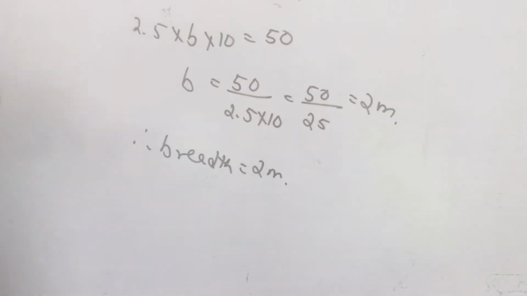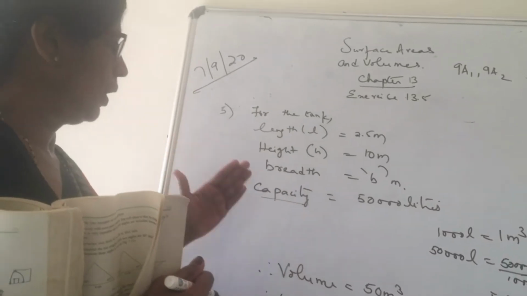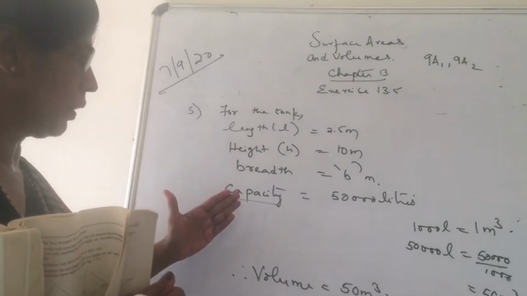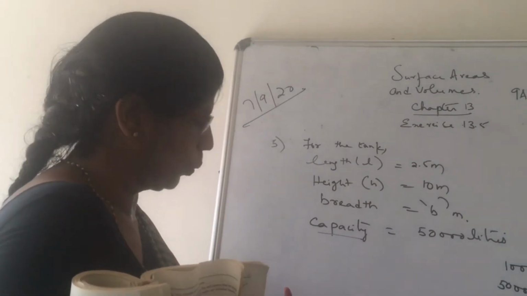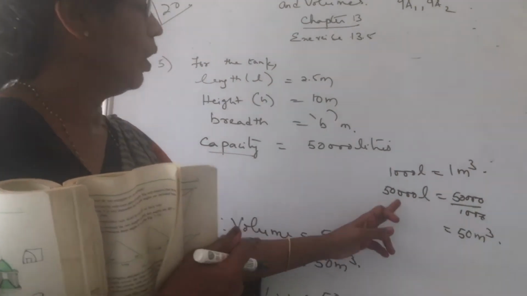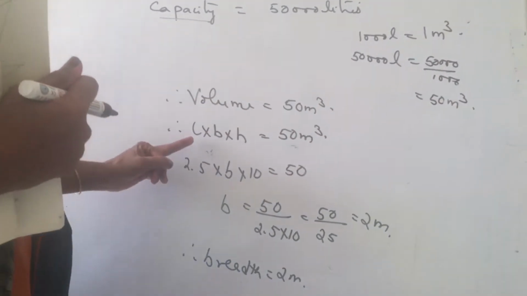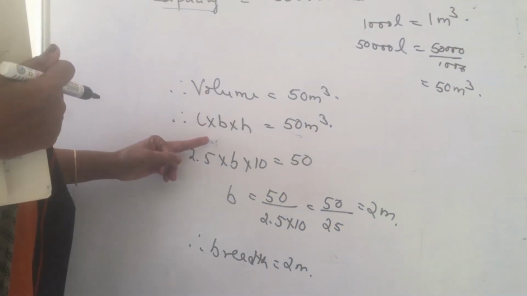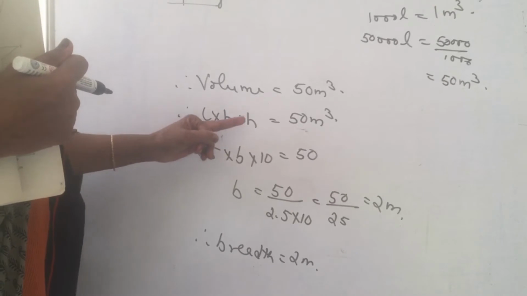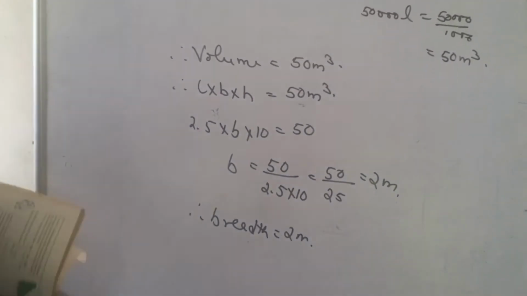Hope you have followed, children. You are given the length, the height, capacity. Whenever capacity is given, convert to volume. 1000 liters is equal to 1 meter cube. 50,000 liters is equal to how many cubic meters? Volume is equal to length into breadth into height. Therefore, breadth is equal to 2 meters.